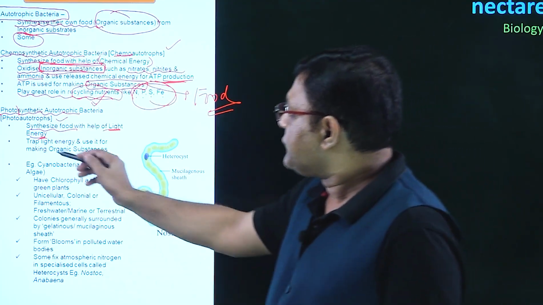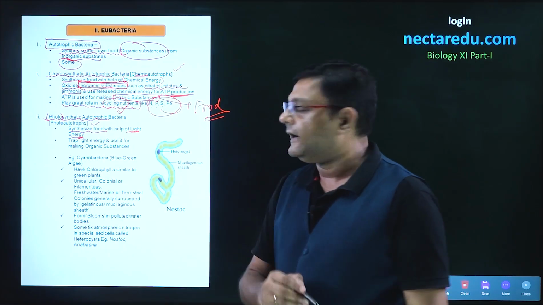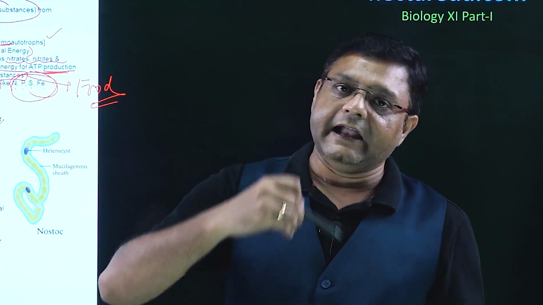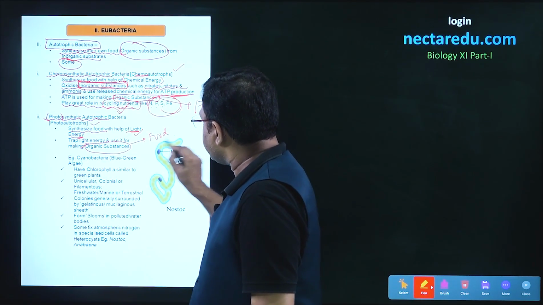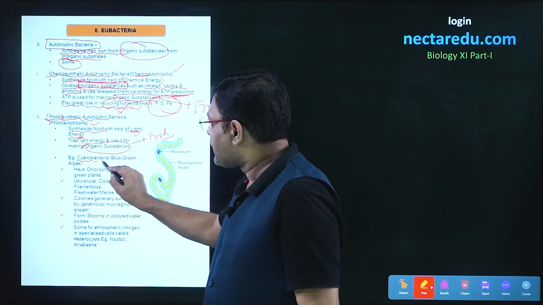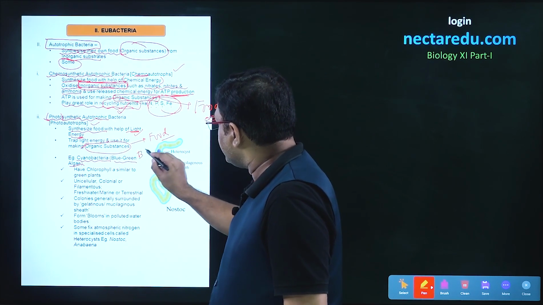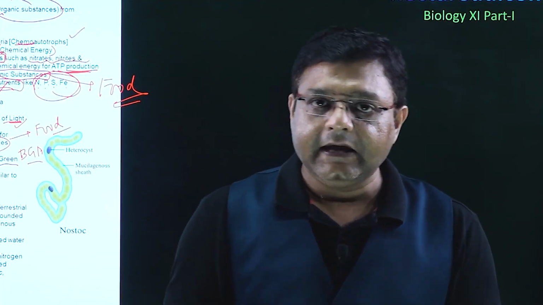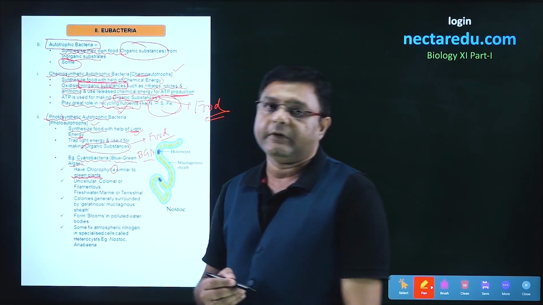Talking of the second type, the photoautotrophs, these synthesize food with the help of light energy. With light energy, they make organic substances, and these are used as their food. A very prominent example of photosynthetic bacteria is the cyanobacteria. These were earlier called blue-green algae, so we can call them BGA. These cyanobacteria have chlorophyll A, which is similar to what is present in green plants.